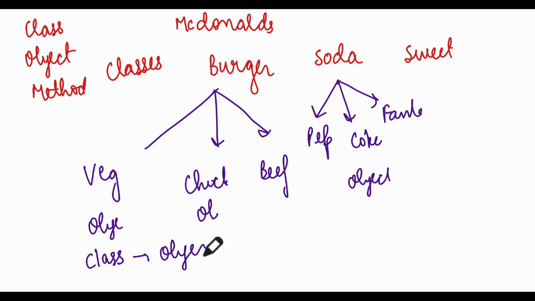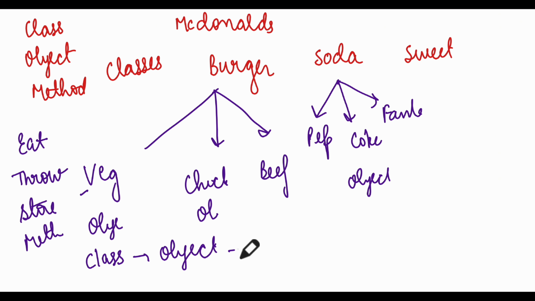Now each object, we can do multiple things to them. For example, let us say this veg burger is there. You can either eat it, you can throw it, or you can store it. There are 3 things you can do with your object. So this is called a method. So class, object and method, there are 3 things.